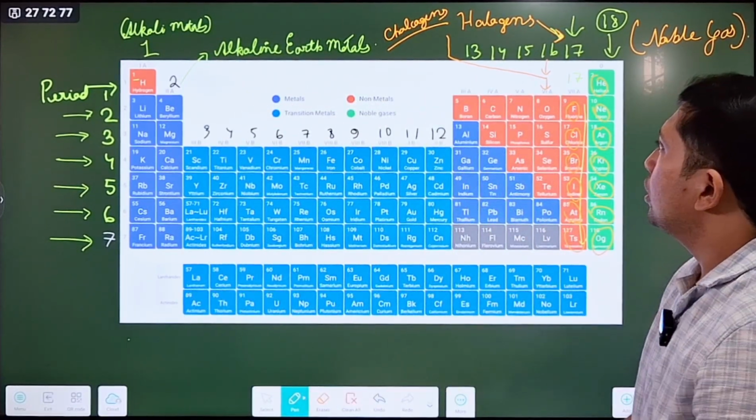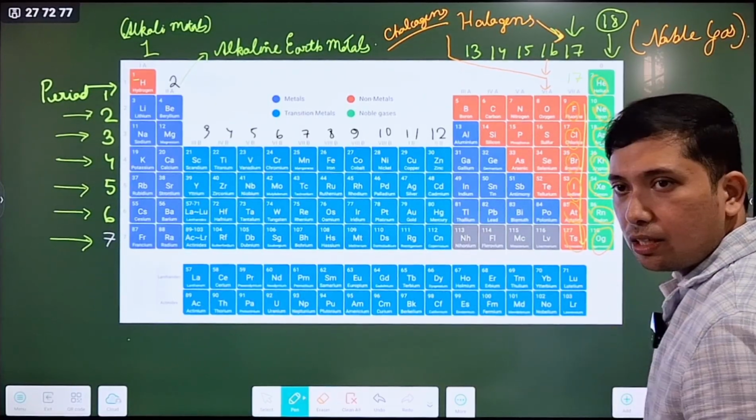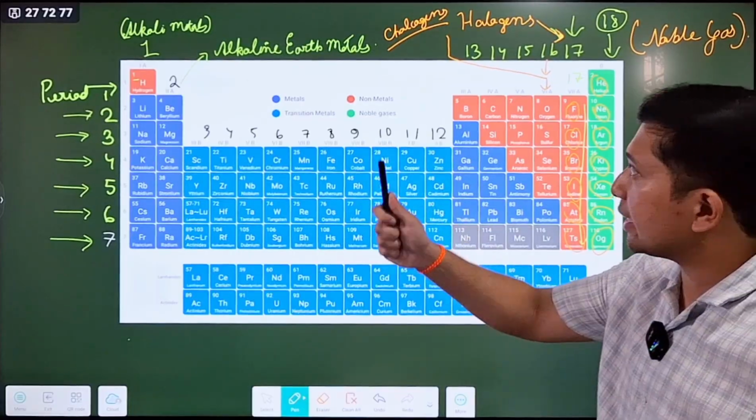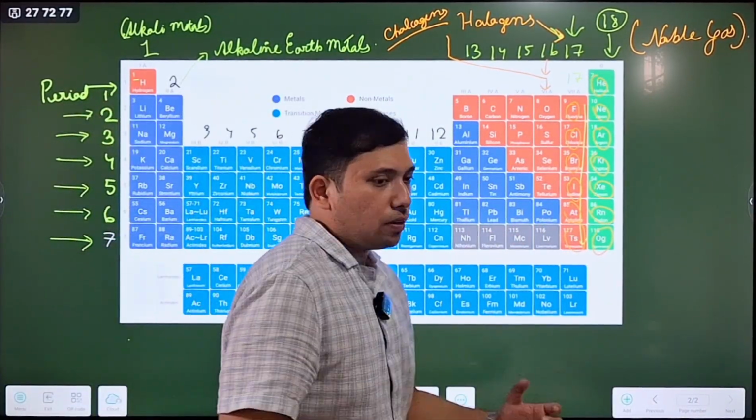Now, okay, we have covered the names of periods and groups: noble gas, halogens, chalcogens, alkali metals, alkaline earth metals. Now we move on. What is atomic number? Okay.